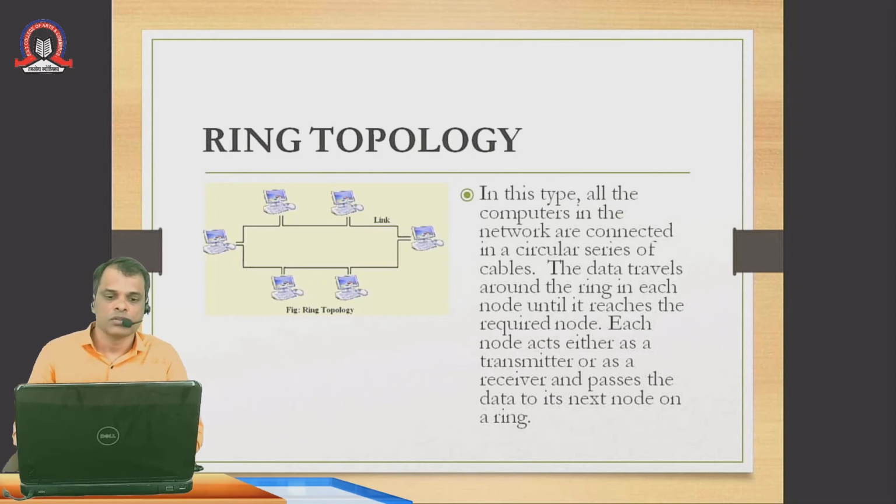on a ring. So suppose in the ring, if one computer wants to send data to the third computer or fifth computer, then data reaches every computer in between. So if the first is talking with the fifth, the data will first reach the second, then the second will tell that data packet that it is not for me, then it will go to the third computer, then the fourth computer, and at the end it will reach the fifth computer. So this way, when data is sent from one computer to another computer, it moves through all the nodes and then reaches its destination.